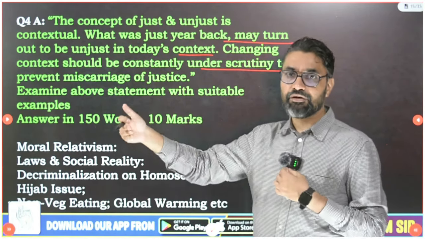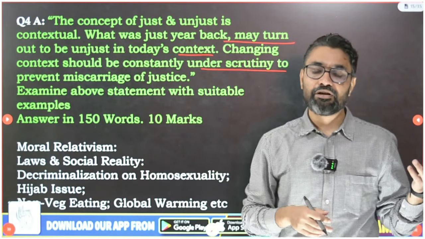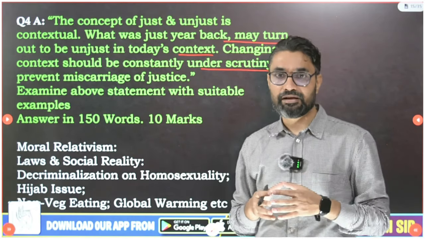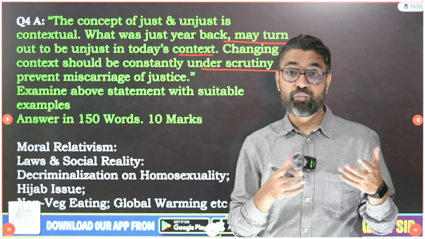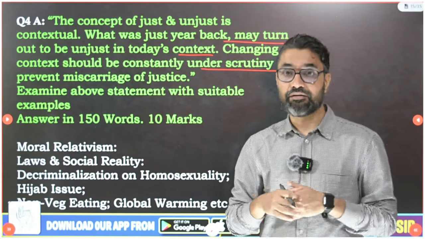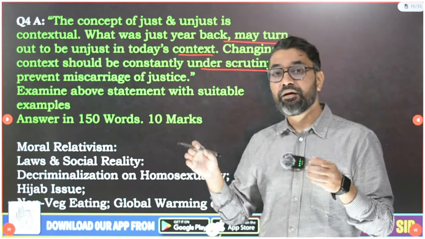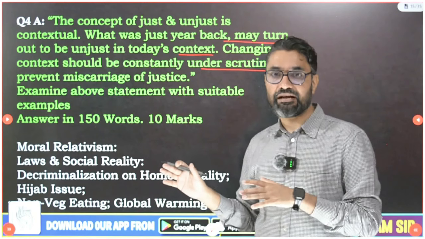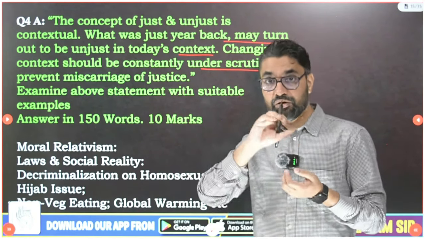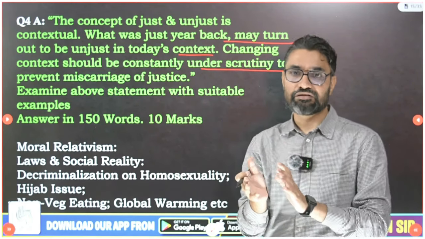Just one example of this is Sabarimala. Now in Sabarimala Mandir, females might not have been allowed to come 1000-2000 years back, because there weren't facilities available when females are menstruating that they could attend the temple or so on. But today, context has changed. Today there are sanitary pads, many options are available, and so females can go and attend the temple. So time has changed, context has changed, then we should be changing the laws also.